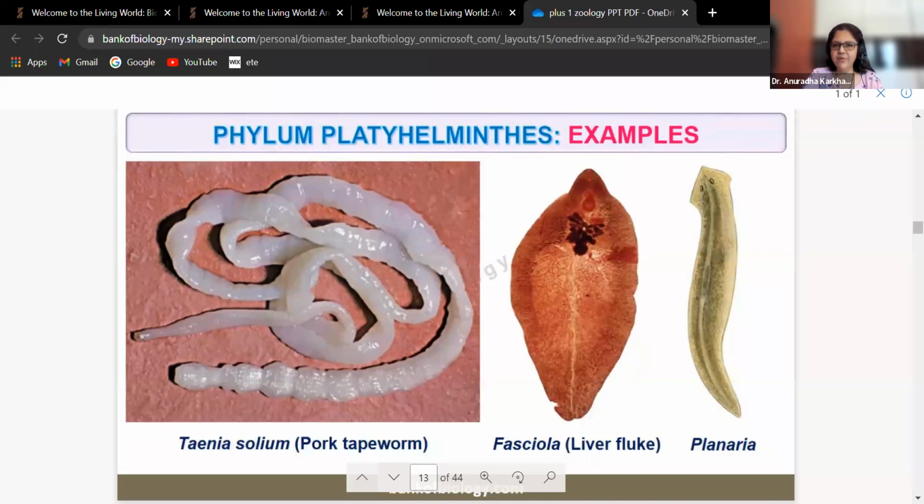Fasciola is the liver fluke and planaria is generally free living. Three examples: Taenia solium, Fasciola, and planaria. Please write down the 3 names. Yes, hook is for grip.